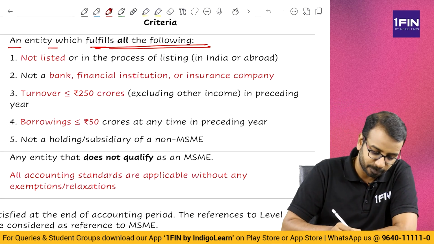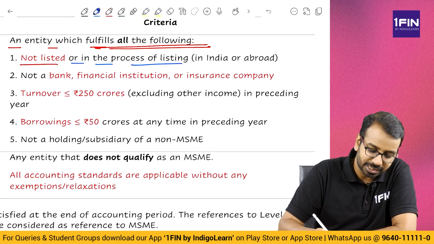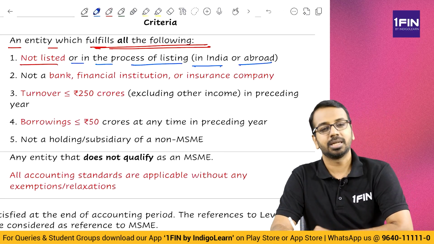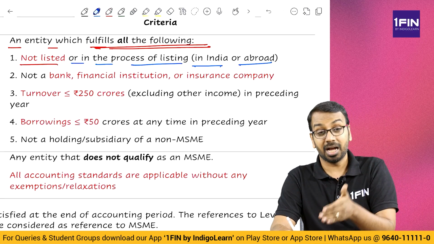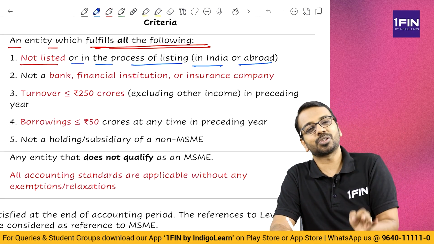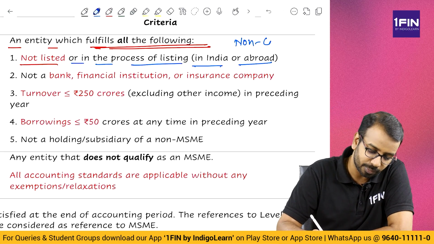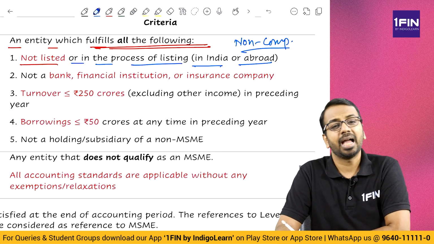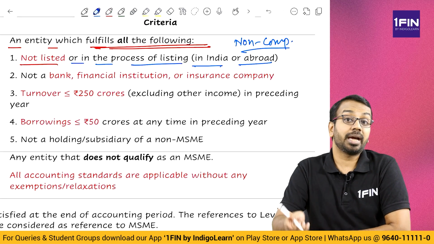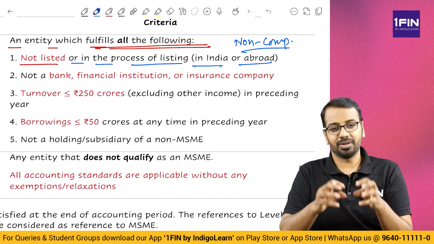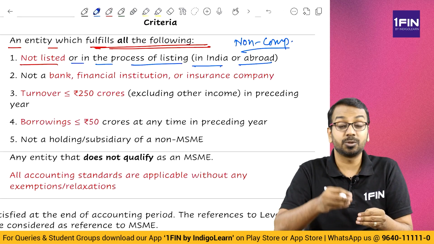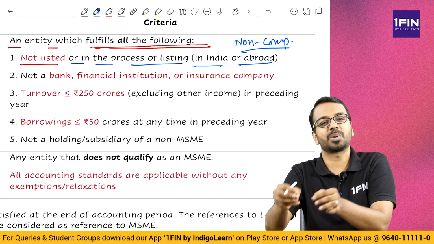Okay, what is the first condition? They should not be listed or in the process of listing in India or abroad. Means they should not be listed whether India or abroad. They should not be in the process of listing. Now, what are we talking about? We are talking about a non-company form of organization. And you may have a doubt, sir, how can a non-company be listed? See, we are talking about entities which are not companies as per Companies Act.